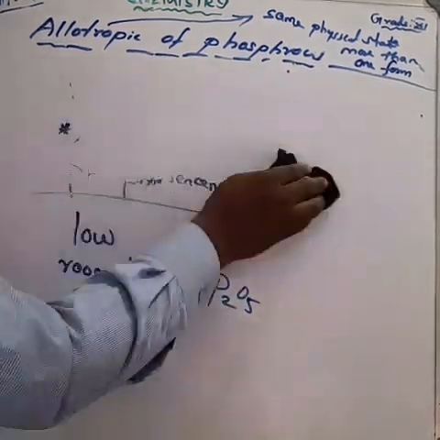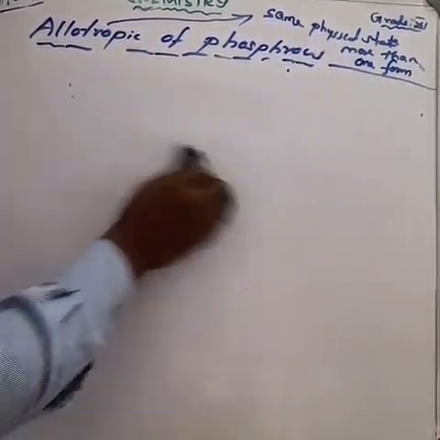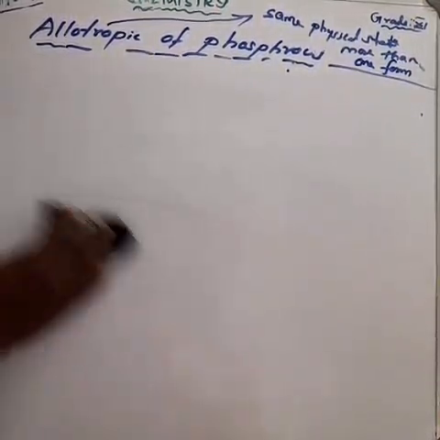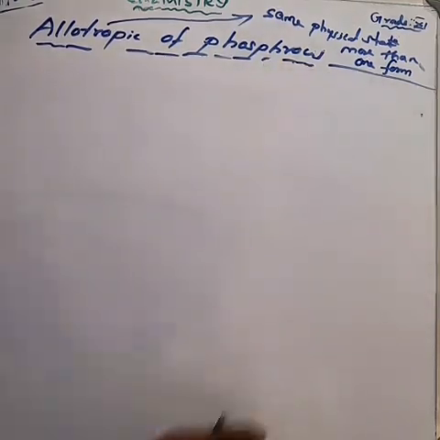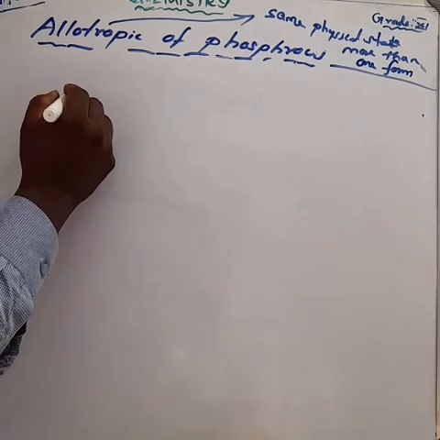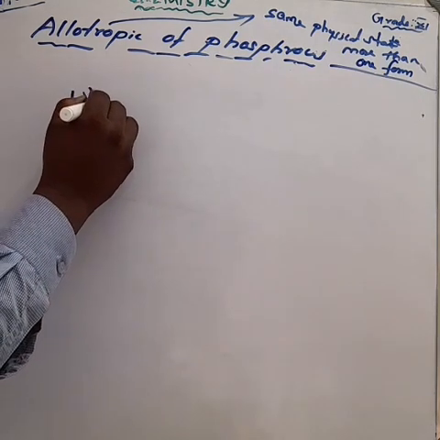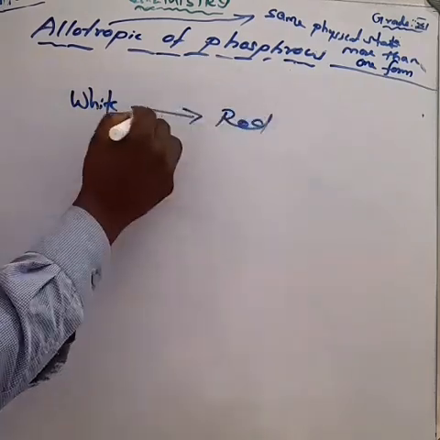Next we can learn about white phosphorus. Here the white phosphorus can be changed into red phosphorus. White phosphorus can be converted into red phosphorus by heating. What's the temperature here? About 420 degrees Celsius in the absence of air and light.